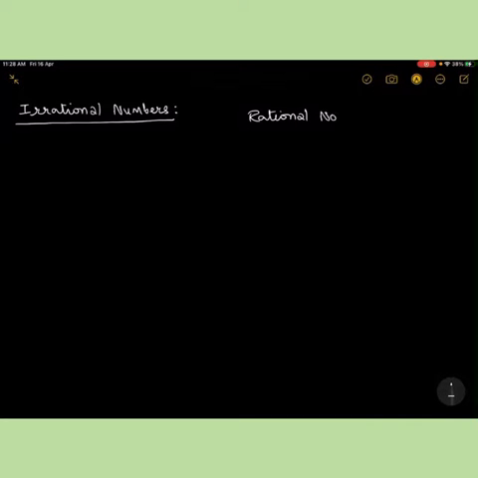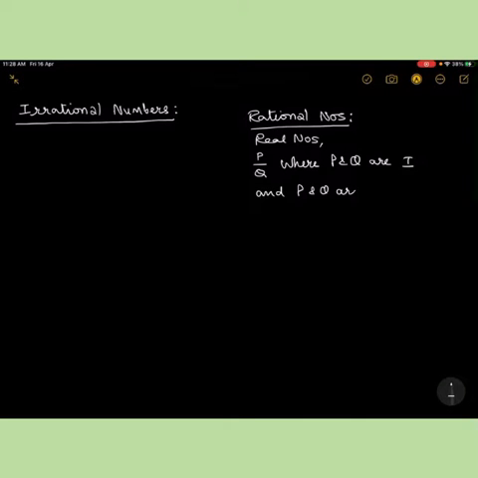Now, rational numbers are real numbers which can be represented in the form of P upon Q, where both P and Q are integers, and P and Q are co-prime, and lastly Q is not equal to 0. So this becomes the qualifying definition to be called a rational number.